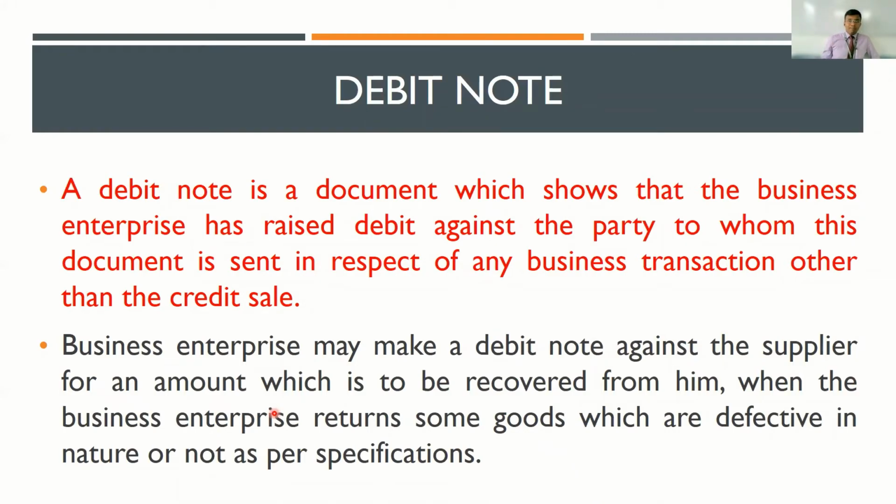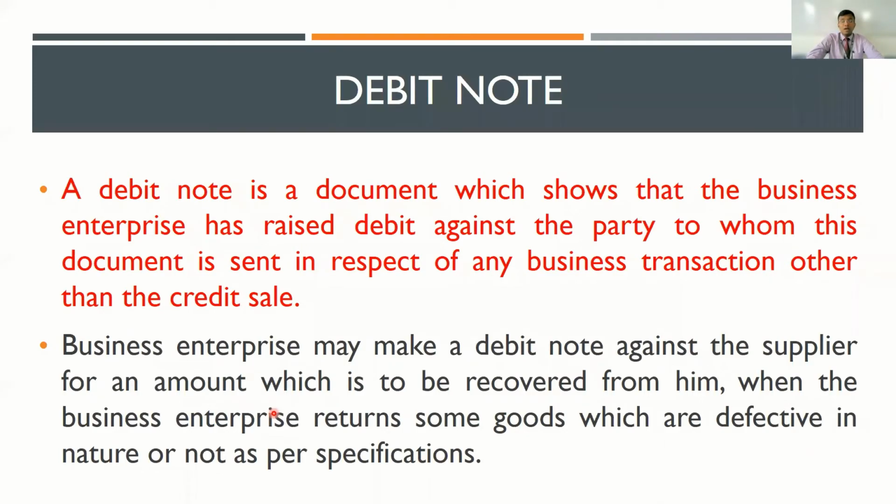So here's an example. Let's say you bought a product from Amazon. After buying the product, you're not happy with it. You want to return the product back. So for you, it is a purchase return. For Amazon, it is a sales return, because they sold you the product. Now you are not happy, and you are giving the product back.